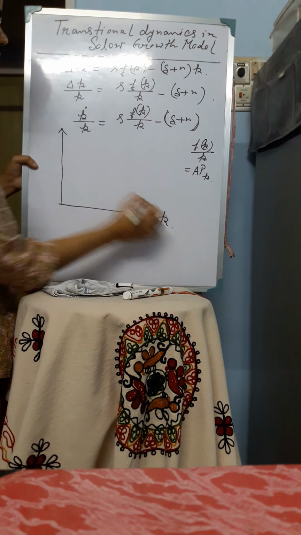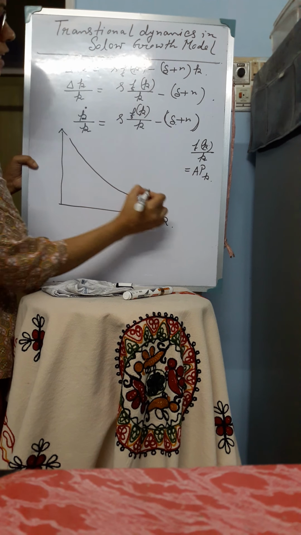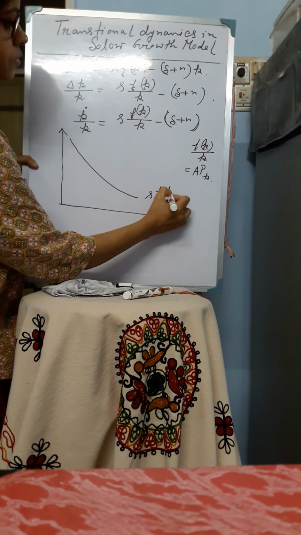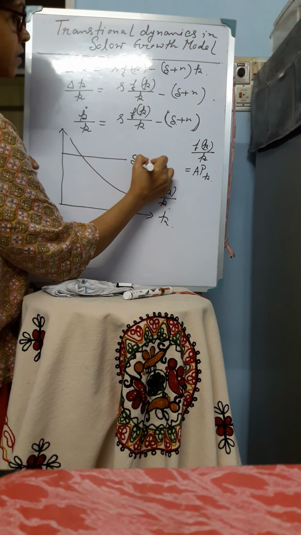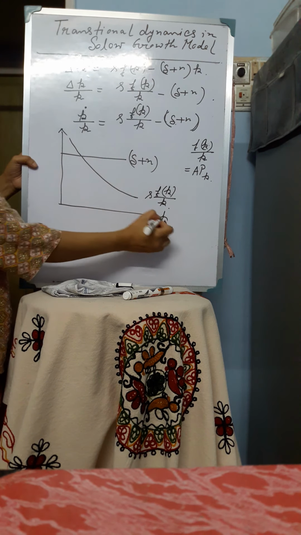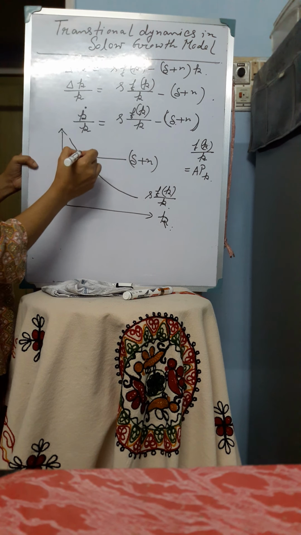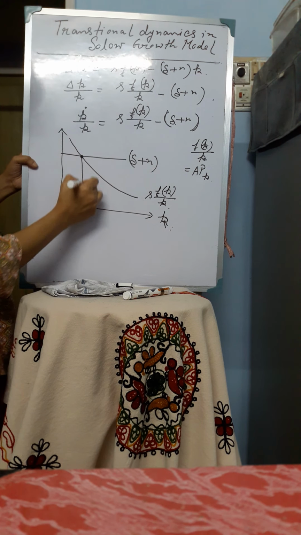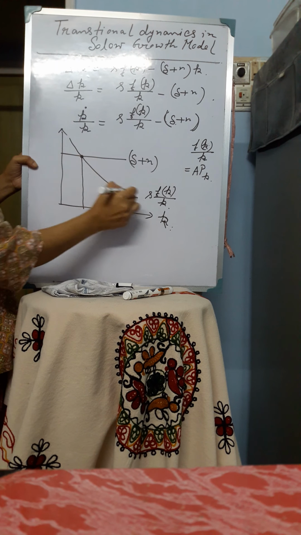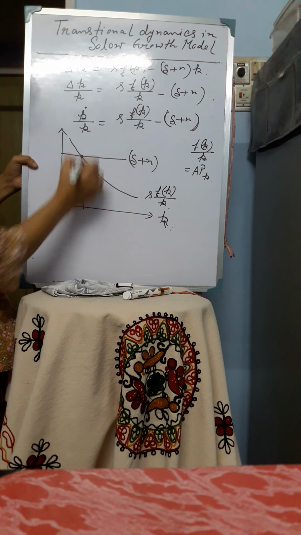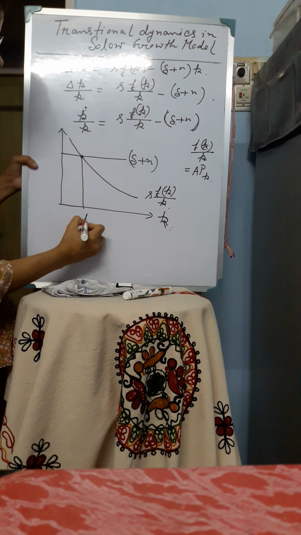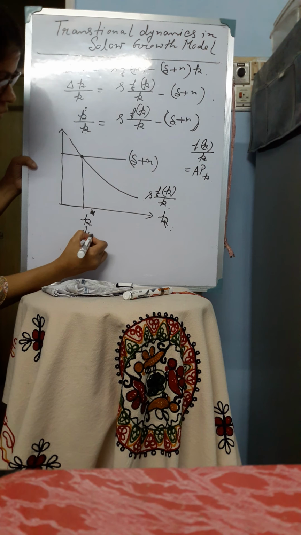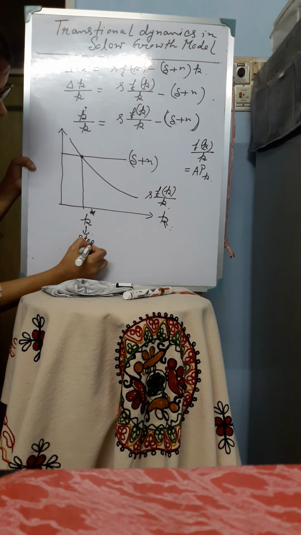So therefore in this diagram we will get a negatively sloped curve for the first term, that is sFK by K, and delta plus n is a straight line which is horizontal to the K axis. Now at this point of intersection, sFK by K is equal to delta plus n. So therefore K dot by K is equal to 0 at this point. So for this particular level of capital stock K star, K dot by K is equal to 0. So therefore we can say that this is the steady state level of capital stock.